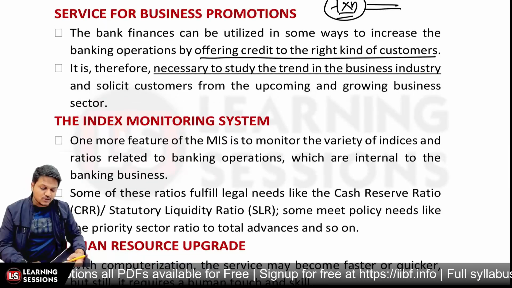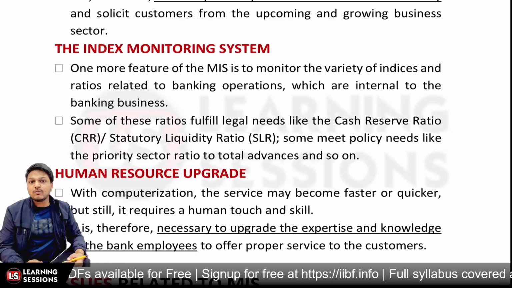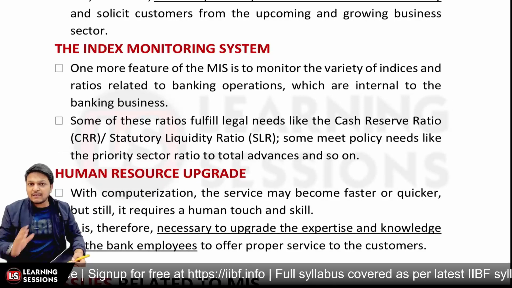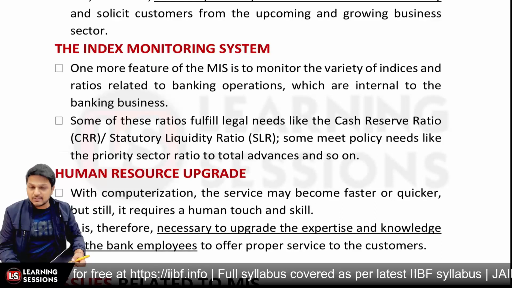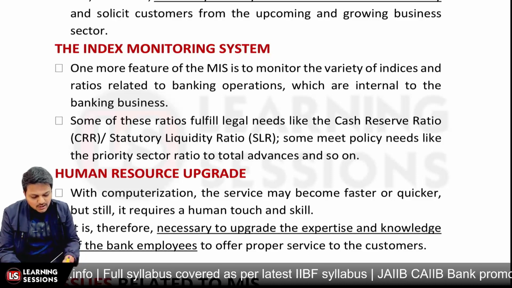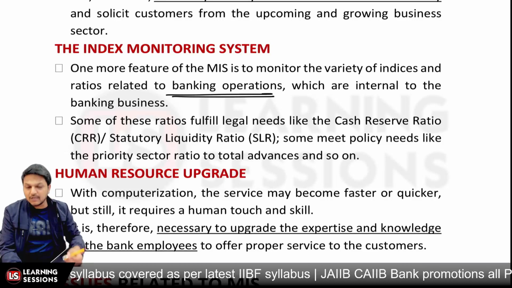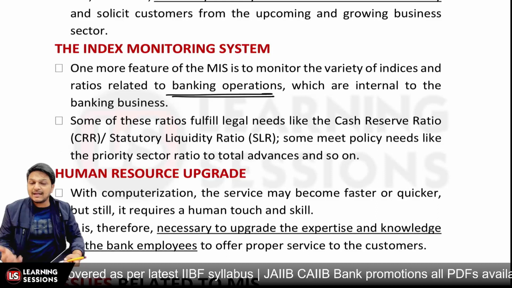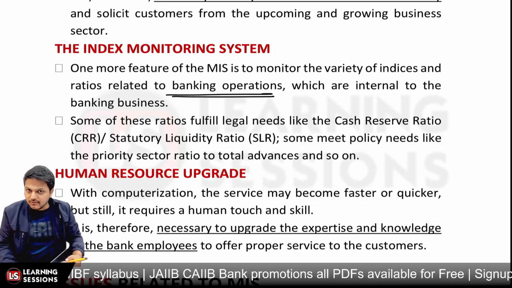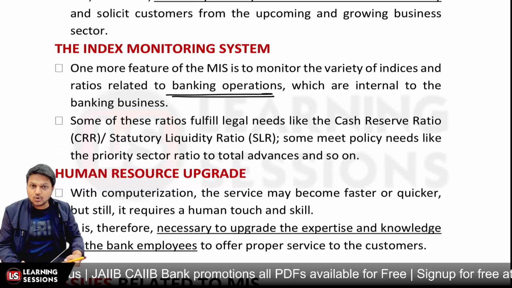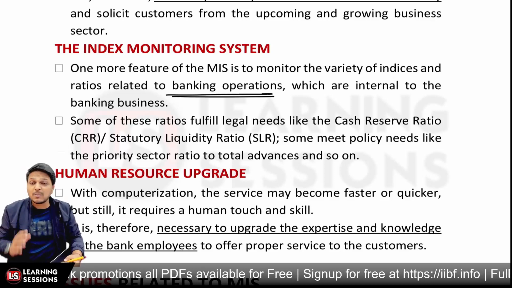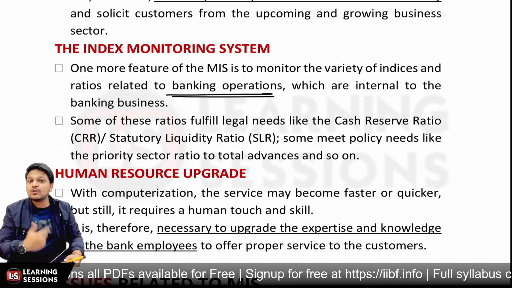And further it can be used for the index monitoring system. Now what do we mean by index? By using the management information system, we can monitor different types of indices. We can monitor different ratios related to banking operations, which are internal to the banking business. Some of these ratios are legal requirements of the bank. Let's say the bank has to maintain the cash reserve ratio and the statutory liquidity ratio. In that scenario, the policy will specify what minimum amount of these ratios is to be maintained, and accordingly you can monitor those ratios.